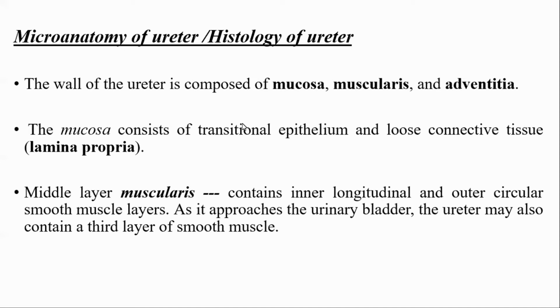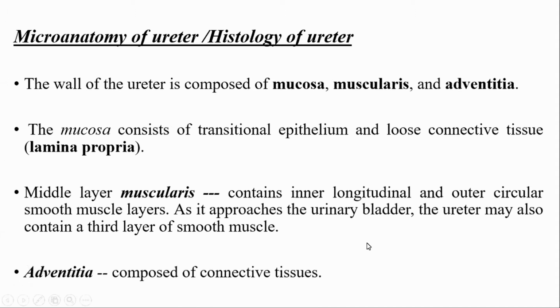But while it approaches towards the urinary bladder, it contains 3 layers, which is smooth muscles. Next is the adventitia. It is the connective tissue layer again, composed of connective tissue containing blood vessels, nerve fibers. So walls consist of mucosa, muscularis layer, and adventitia.